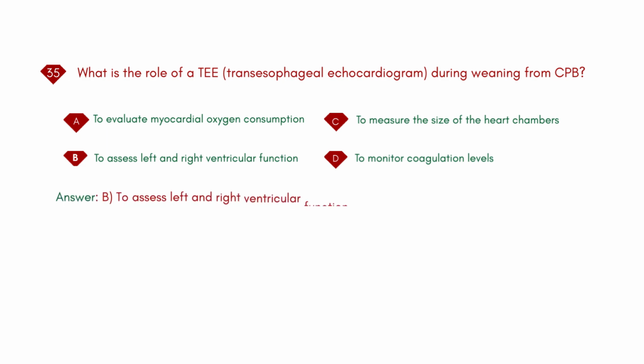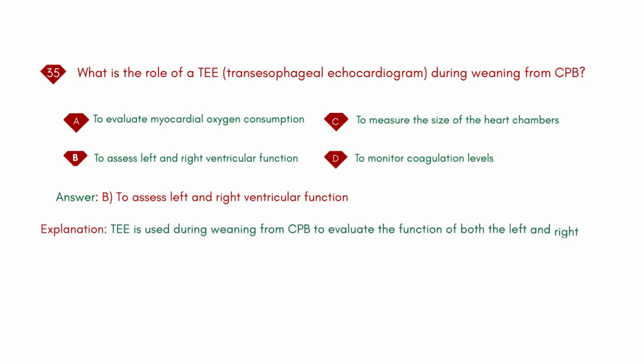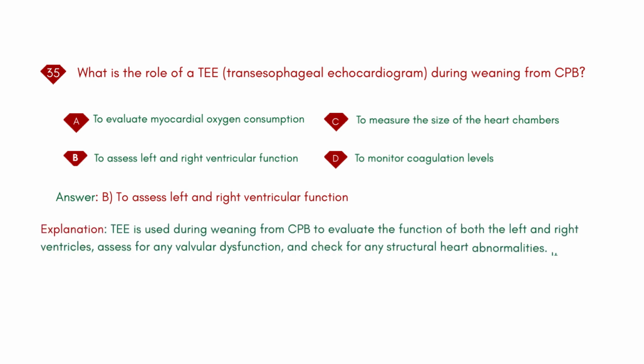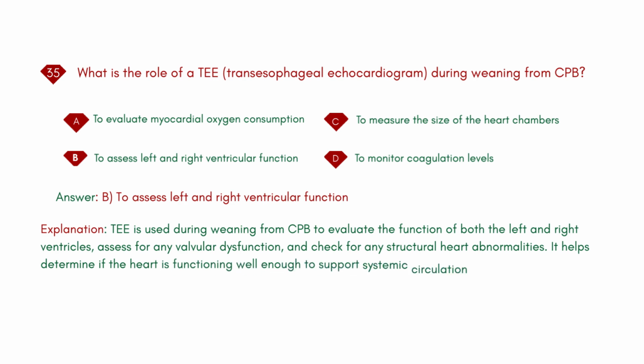Answer: B. To assess left and right ventricular function. Explanation: TEE is used during weaning from CPB to evaluate the function of both the left and right ventricles, assess for any valvular dysfunction, and check for any structural heart abnormalities. It helps determine if the heart is functioning well enough to support systemic circulation independently of the CPB machine.